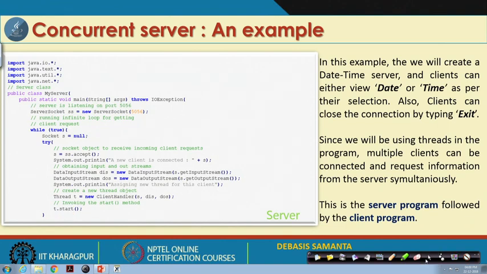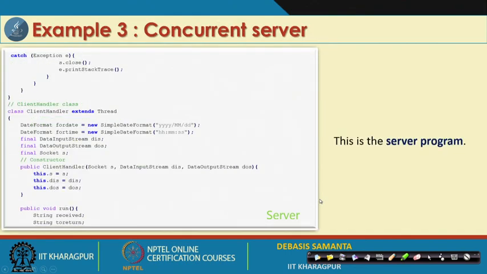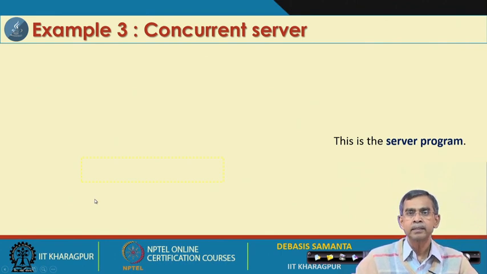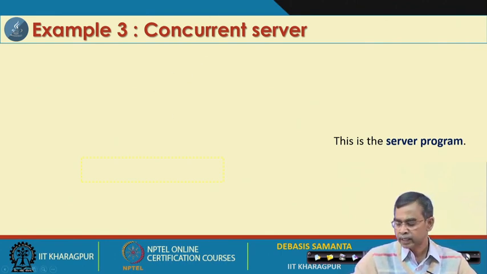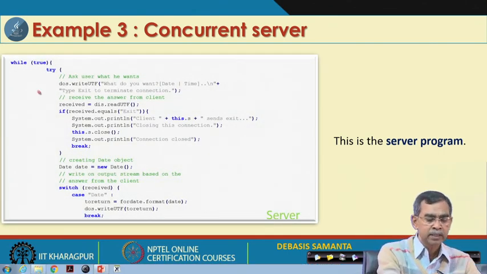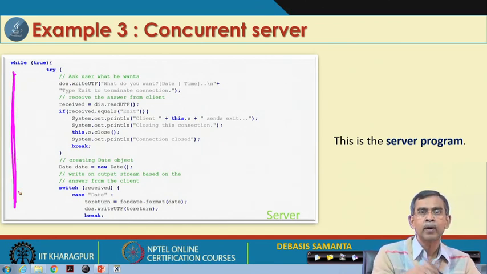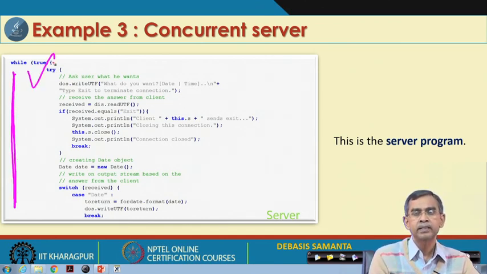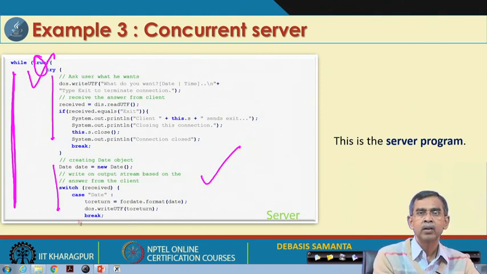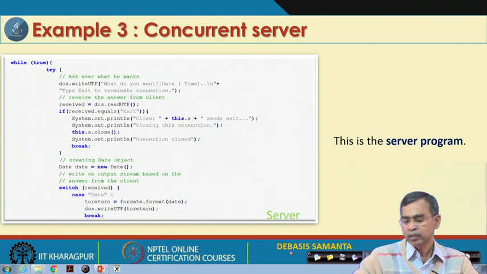Once the thread is started, we have to define the thread, and defining the thread means all the methods have to be defined here, and the run method basically defines how the thread needs to be run. And here is the next part of the server, a continuation of this one, which is an infinite execution, while true. So, until you disconnect the connection it will continue, and it will receive the message and send the message, all carried out in a synchronized manner.